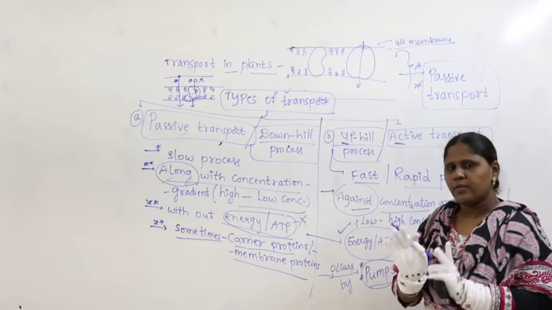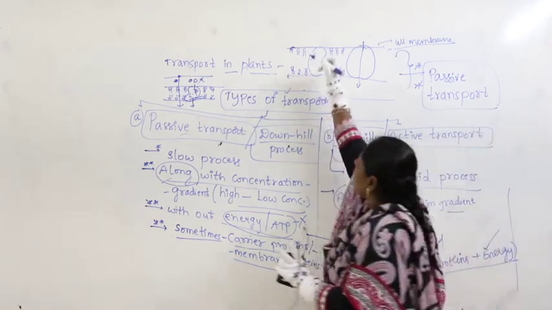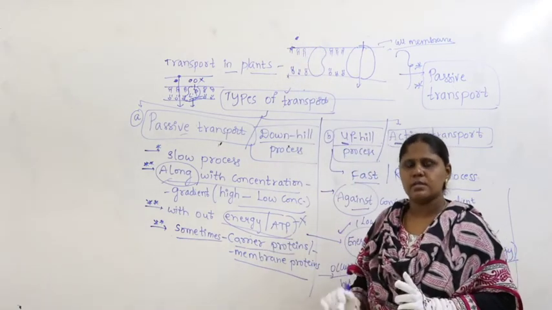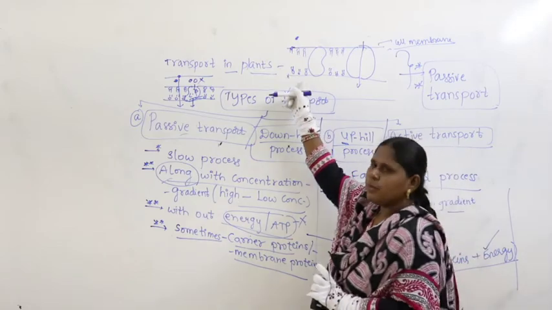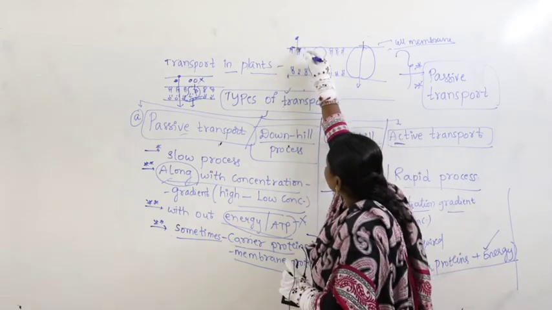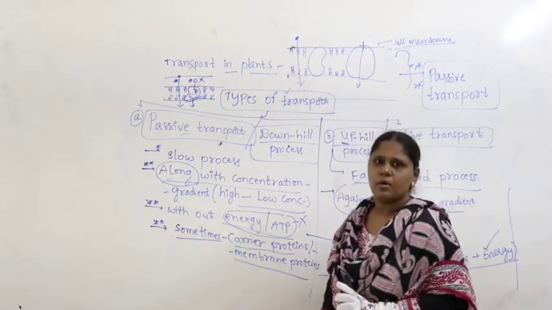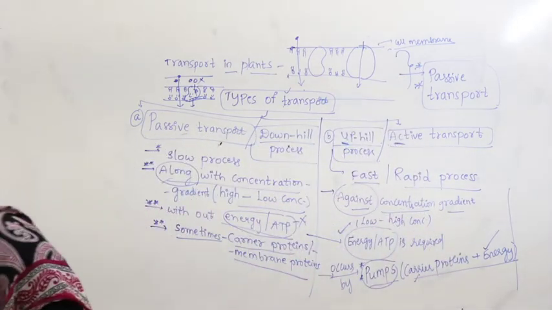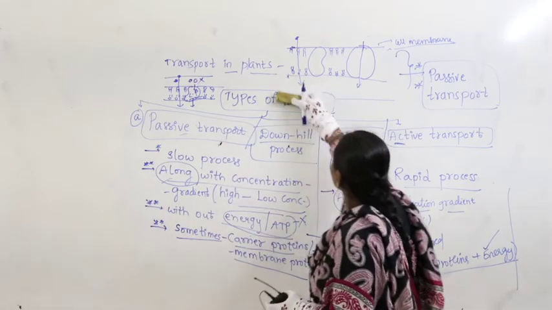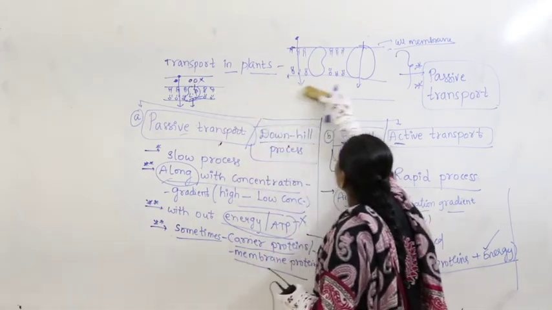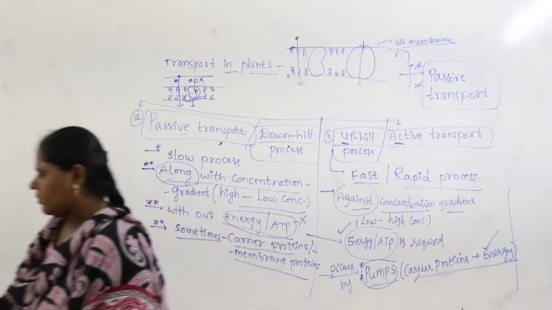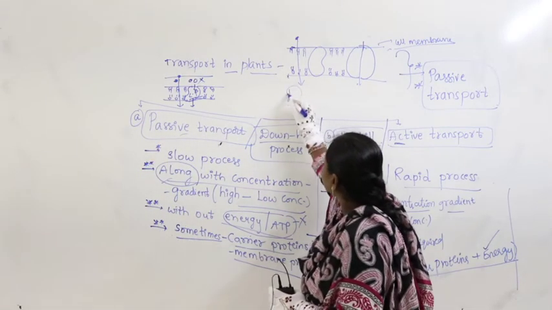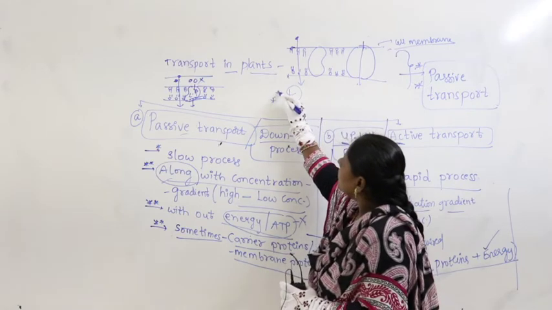Now as a student, what do I need to understand here? Listen carefully guys: the molecules which are soluble in lipids can pass across the membrane. What do you call that? You can call that D. D is nothing but what?